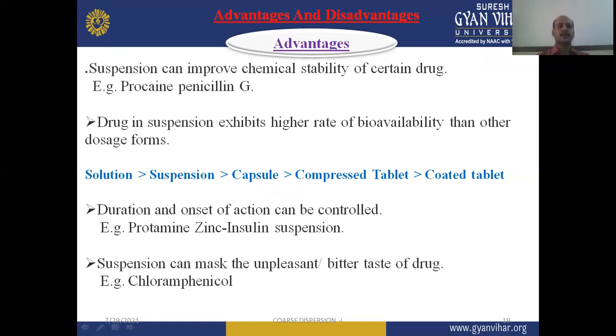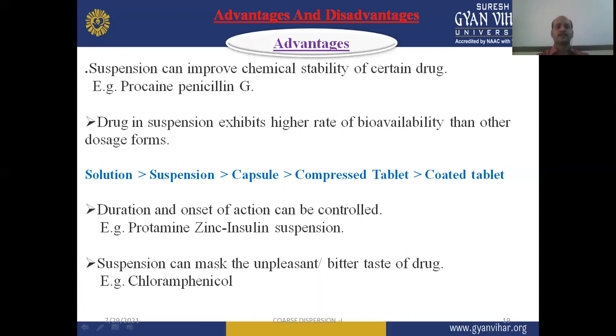So advantages are given in this slide. You can see there are so many advantages. Some of the important advantages are mentioned here. Suspension can improve the chemical stability of certain drugs like procaine penicillin G. When we use the suspension dosage form for procaine penicillin G, it enhances the chemical stability of this drug.